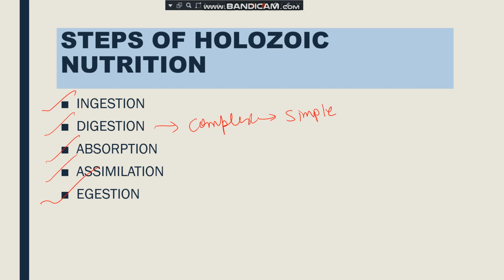So the steps of holozoic nutrition are ingestion, digestion, absorption, assimilation and egestion. An example of organisms doing the holozoic type of nutrition can be amoeba, or so many multicellular organisms like the human being. Human beings also do the holozoic mode of nutrition. Clear, students?